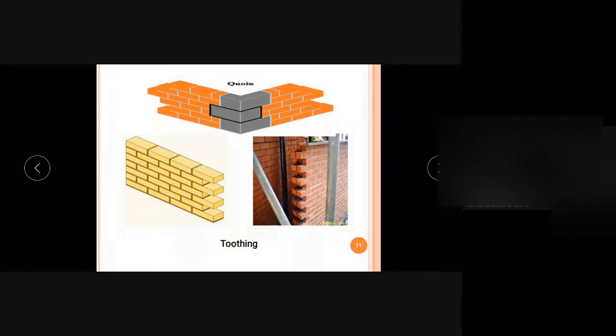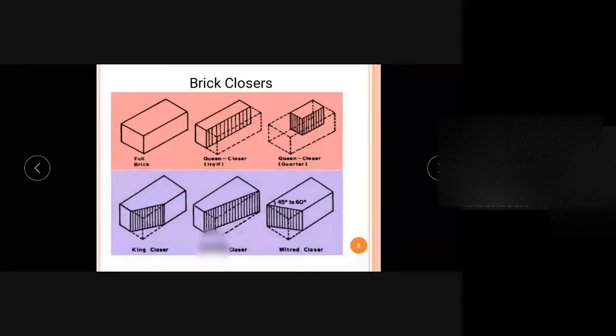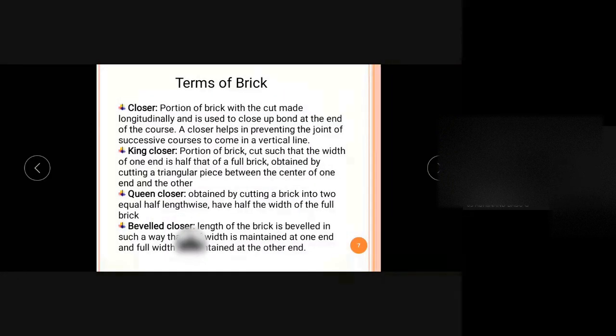So in order to avoid that, we may have to insert some pieces of bricks in between. So while arranging, there is a chance of these continuous vertical joints. In order to avoid that, we may have to place some pieces of a brick, and that is known as the closers. So closers are actually used in order to avoid these continuous vertical joints. So hope you understand.